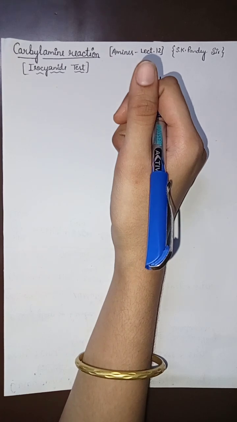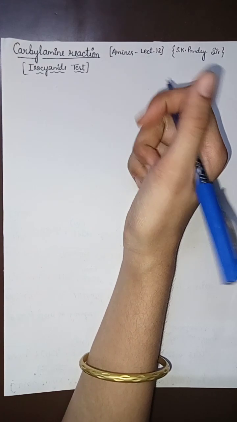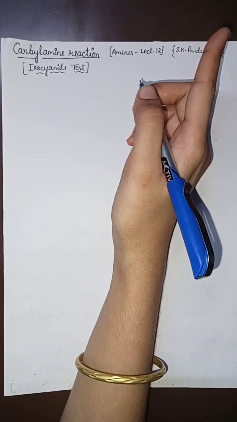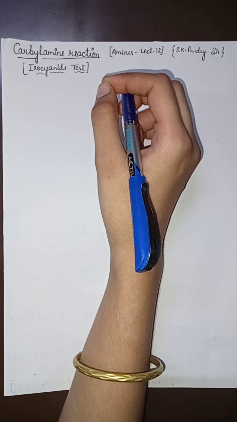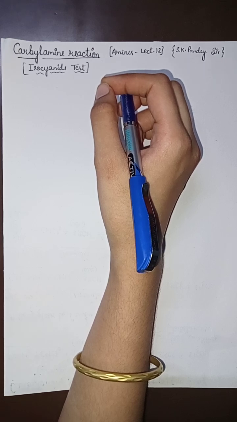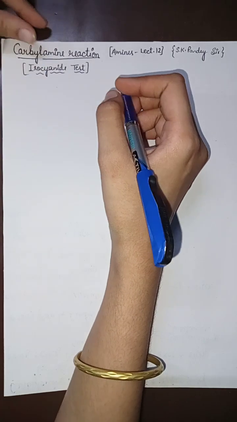तो आइए सबसे पहले जानते हैं ये reaction होती क्या है. So carbylamine reaction is nothing but reaction of primary amine with alcoholic KOH and chloroform to form isocyanides, also known as carbylamine, as product. So first of all, let us write the reaction.